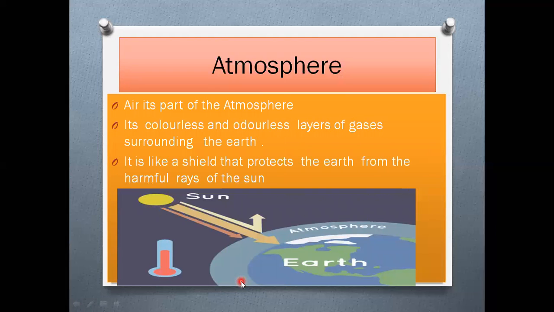Next, the atmosphere. It is a part of the air, and it is colorless. Children, the atmosphere is a colorless and odorless, means fragranceless, layer of gases surrounding the earth. And it is like a shield, protecting the earth. Which one will protect the earth? The atmosphere protects the earth from the harmful rays of the sun.